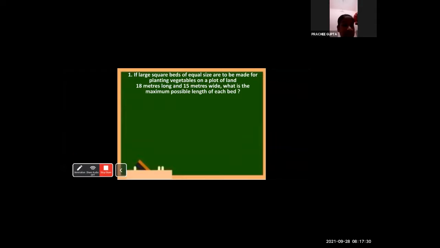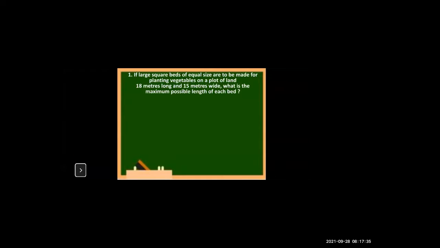Yes. So, in a word problem, students, you should understand the question very well. First, you have to understand the question. What is written here? If large square beds of equal size are to be made for planting vegetables on a plot of land, 18 meters. So, we have a plot of land. Just imagine, there is a plot of land and its length is 18 meters. It is 18 meters long and 15 meters wide.